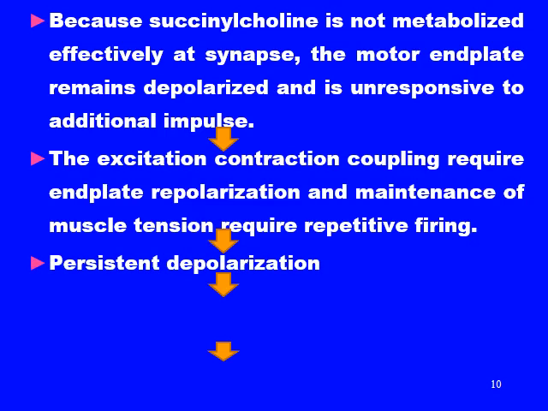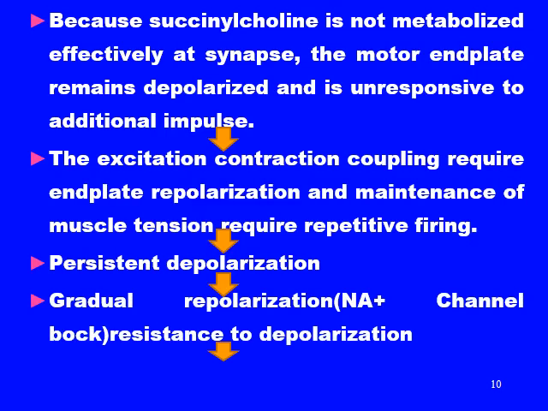There will be persistent depolarization, which will in turn lead to a period of gradual repolarization in which there will be sodium channel blockage and resistance to repolarization will occur. So this will in turn lead to flaccid paralysis. So these are the steps, these are the events going on when succinylcholine gets attached to the receptor instead of acetylcholine.